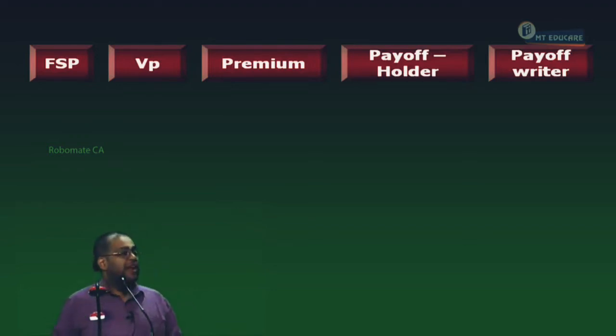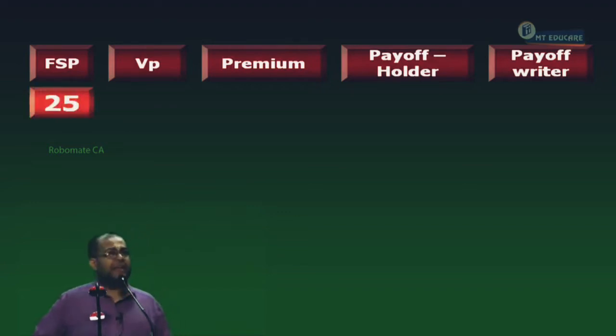Okay. When will you exercise a put option? When FSP is less than the strike price, I have to exercise the put option. Can I start or not? Have you finished opening the columns or not? Can I start? FSP 25.